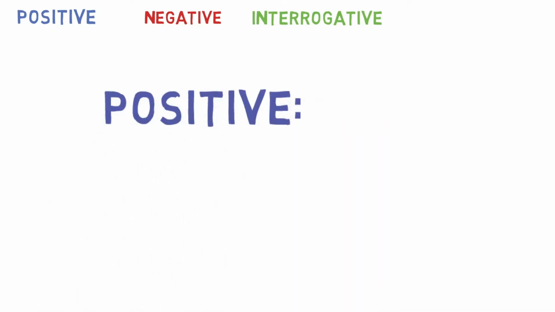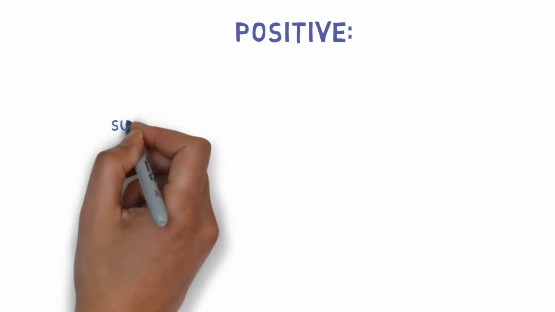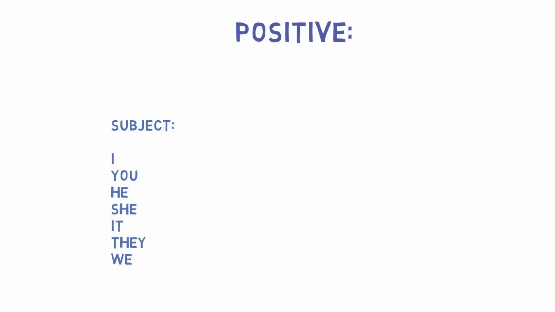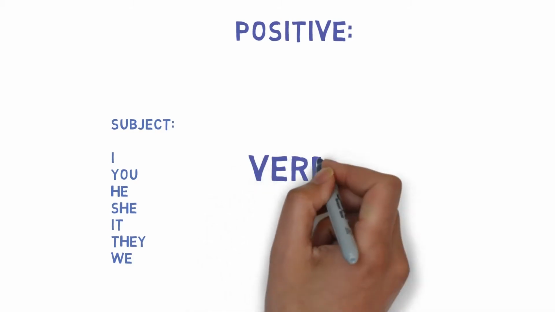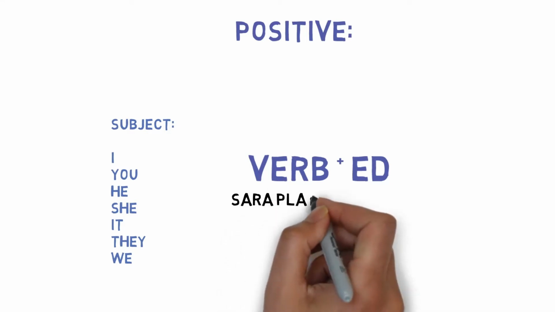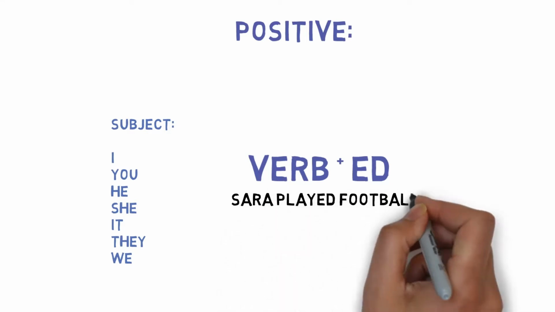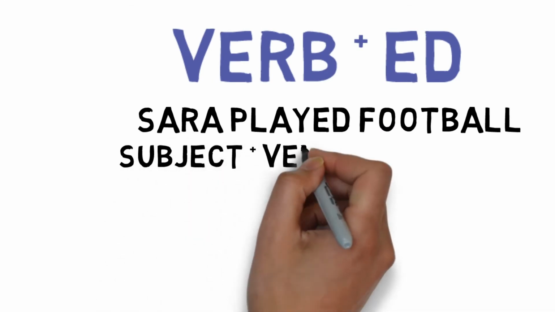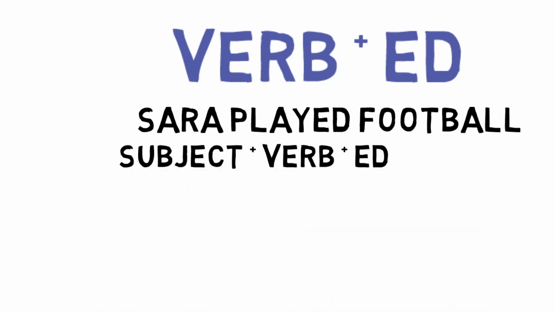For the positive form, we start by the subject, which is I, you, he, she, it, they, and we add the verb along with ed. So we can take the example of Sarah played football. Subject, of course, is Sarah. The verb is play, and we add ed, which is played.